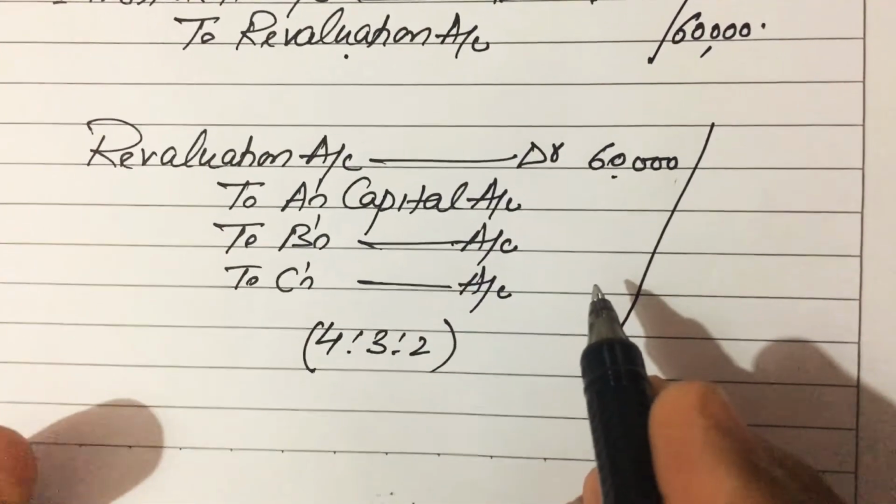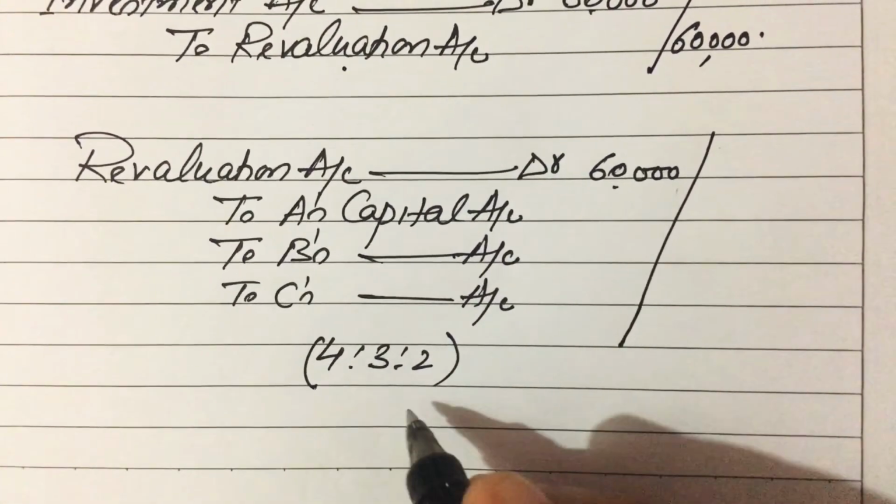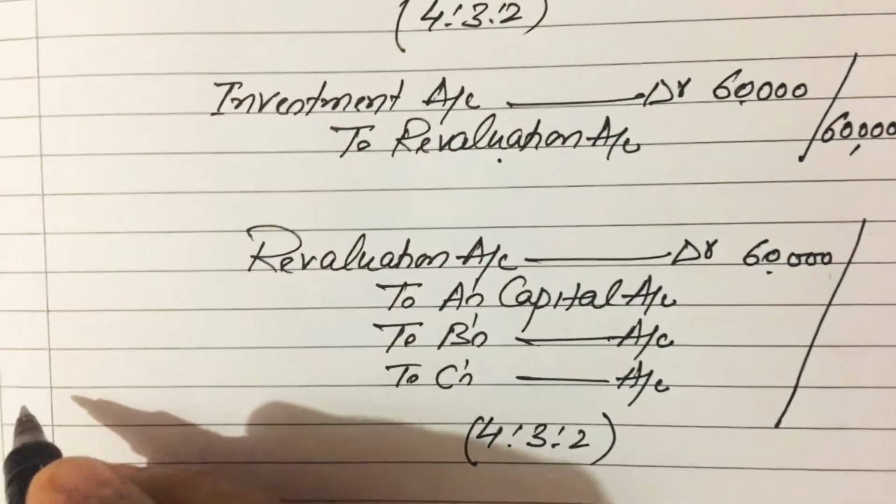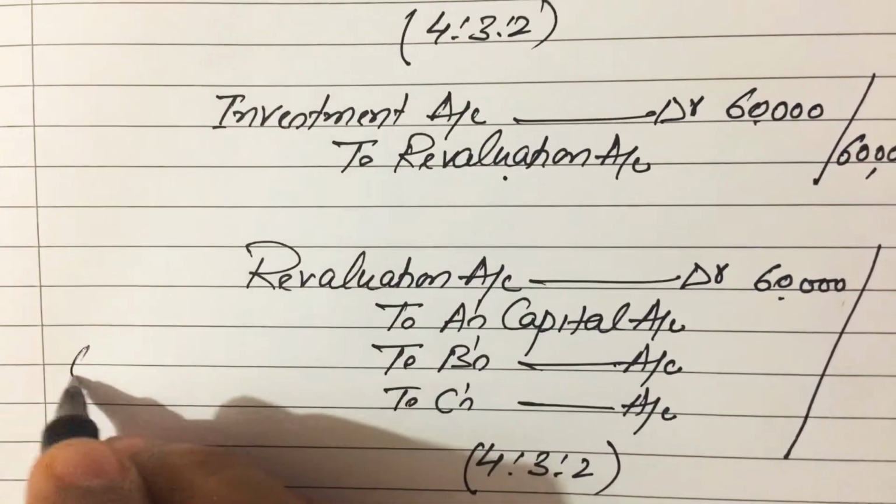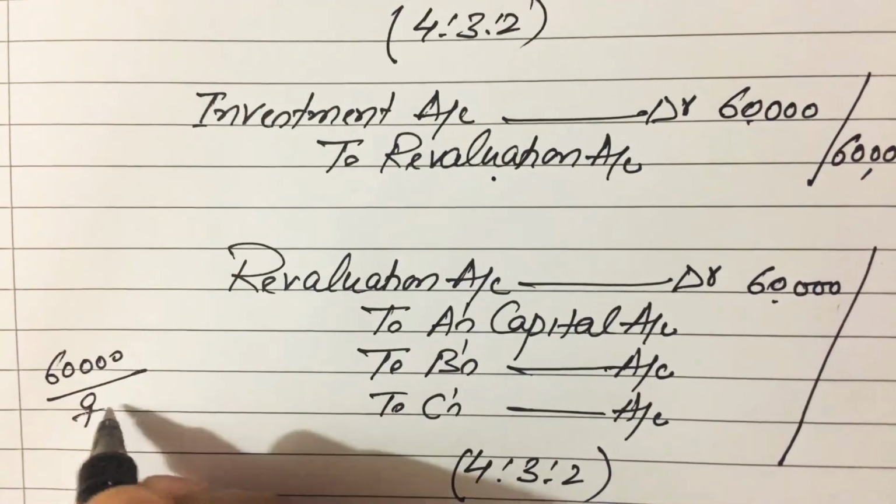When you distribute the amount, it will be 60,000 divided by 9.